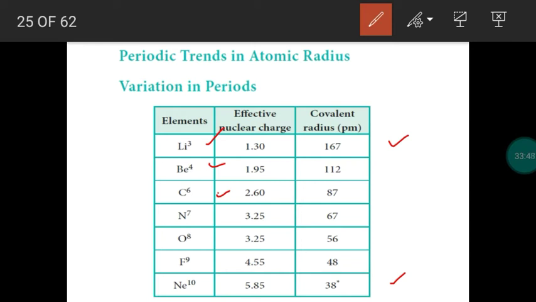Effective nuclear charge means nuclear charge experienced by the last electron, the outermost valence electron. So left to right electrons are added in the same shell, so shielding effect or screening effect is not the predominant one. Which is predominant? Effective nuclear charge. Left to right effective nuclear charge increases. Attraction between the proton and electron is more. So automatically size decreases from left to right.